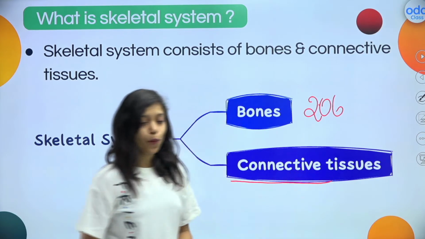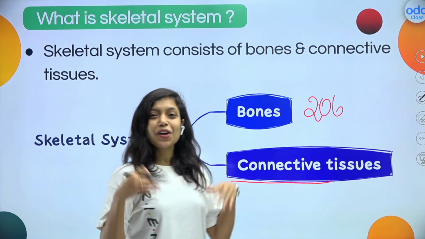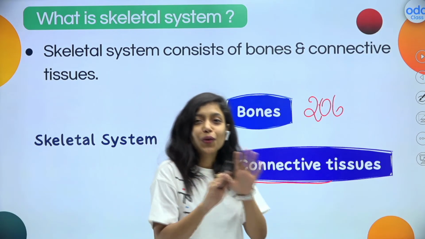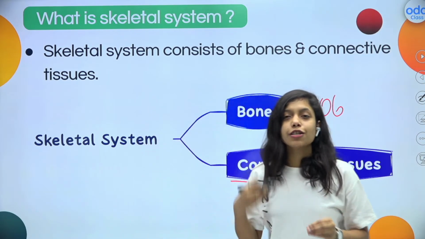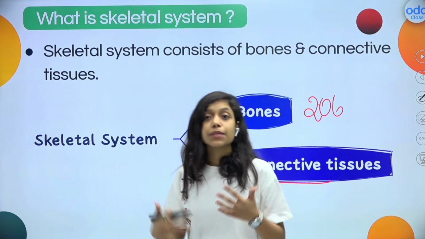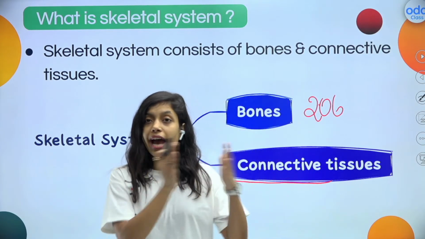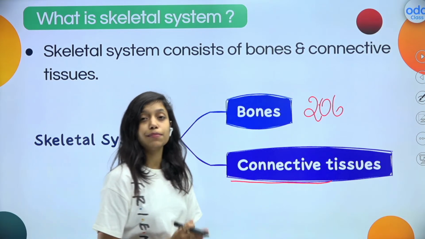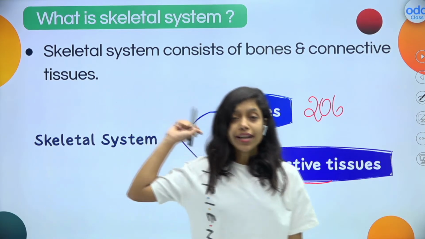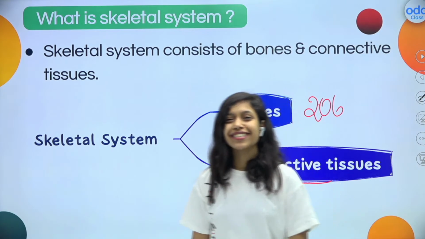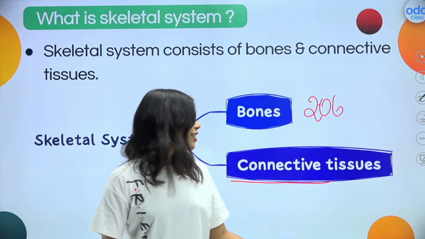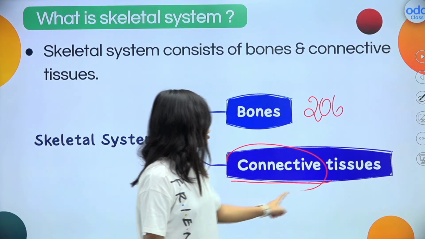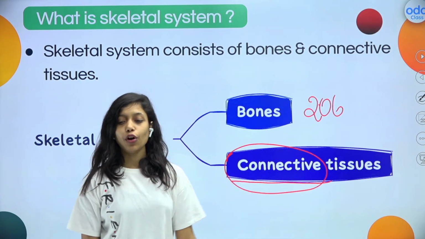So this is very important. You can ask your friends as well. They will not know this answer. Usually what happens, we learn that the skeletal system is made up of bones. We have that many bones, these many bones, right? But actually our skeletal system is made up of two things. One is bones, of course, which is present inside the body. Along with that, we have connective tissues as well. Is it clear to all of you?